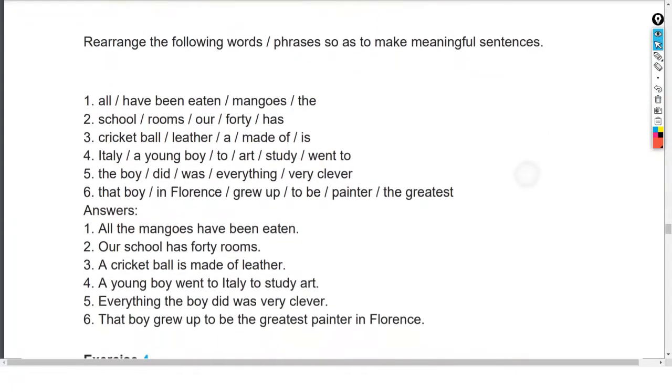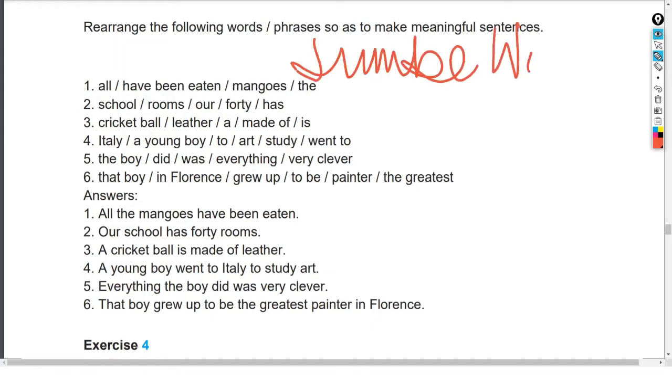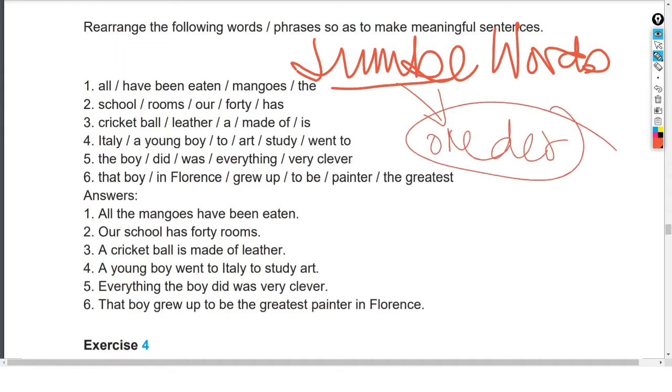Exercise number next. So this one is quite interesting, my dear children. In this particular part we will see something very frequently asked in CBSE, that is called jumble words. What do we call it? Jumble words. What does jumble mean? Jumble means not in order. It is not in order. There is no chronology. It is not as it should have been.